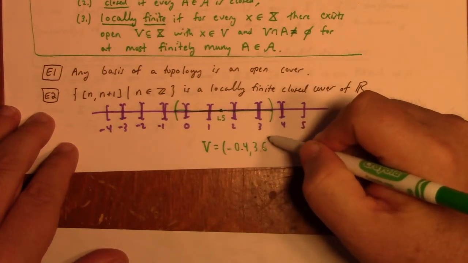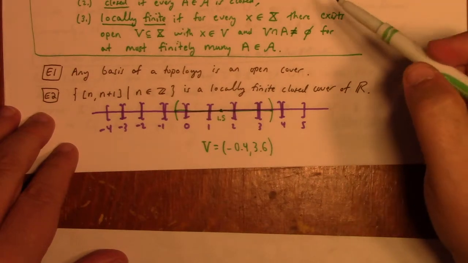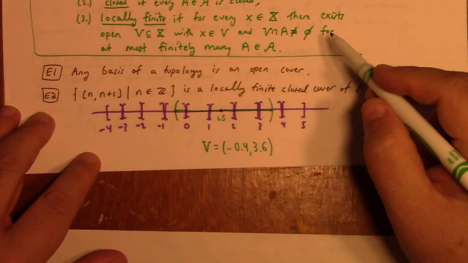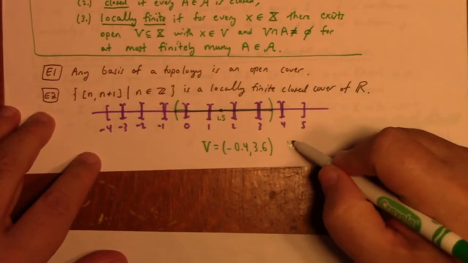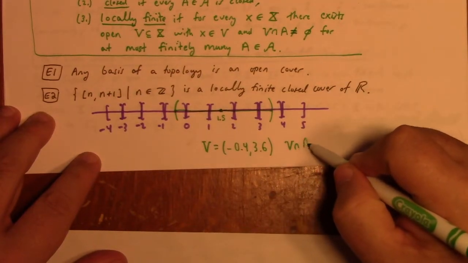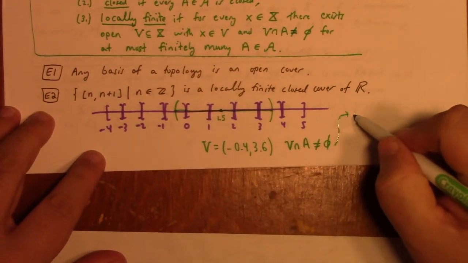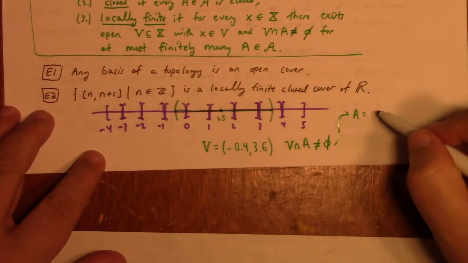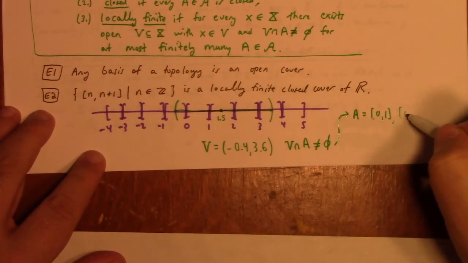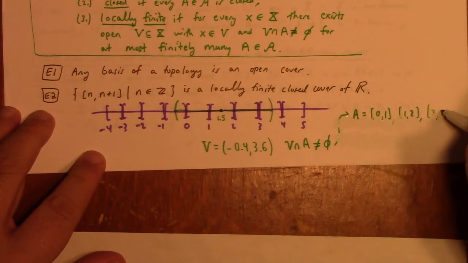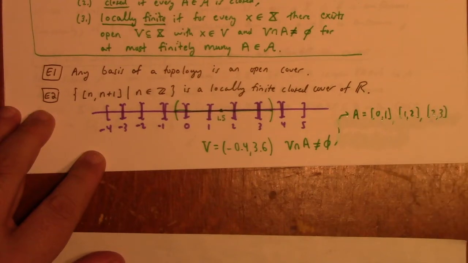That's definitely an open subset of R. And you notice that V intersect A is not equal to the empty set just for A equal to either 0 to 1, or 1 to 2, or 2 to 3, right? And that's it. So there you have it.